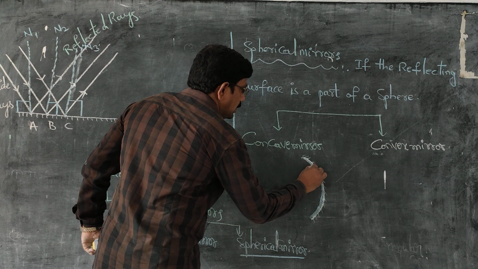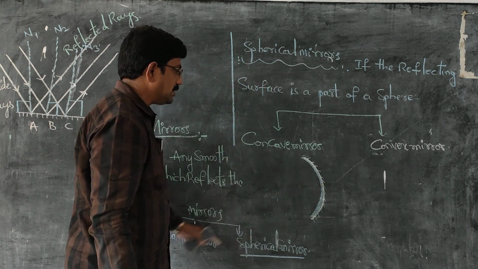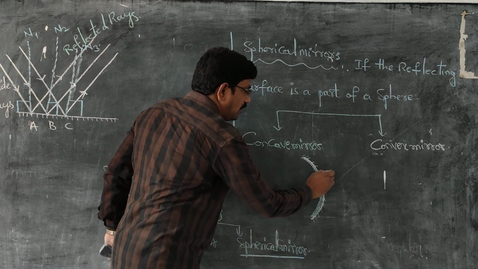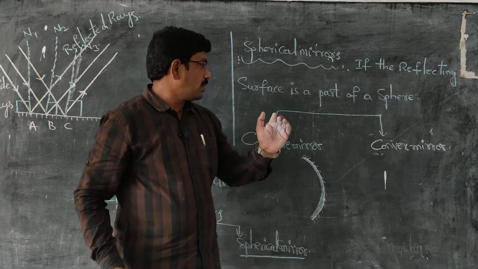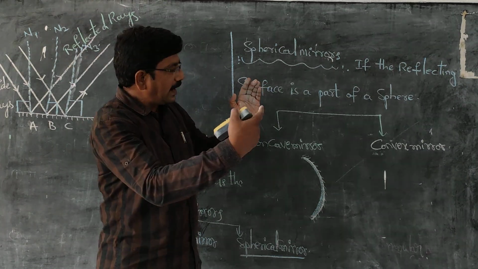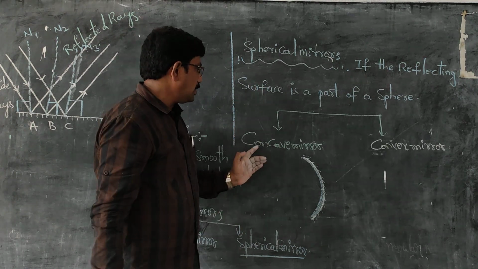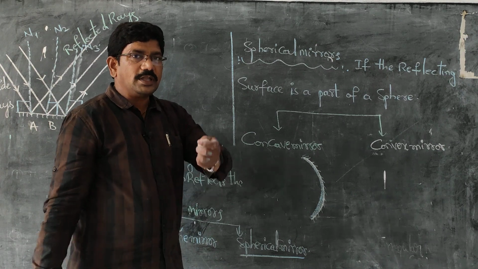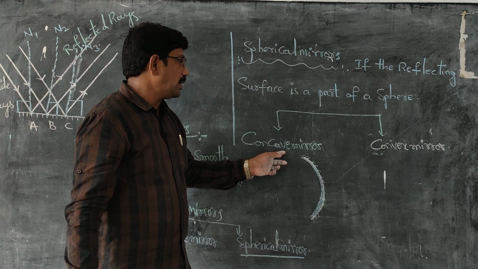This is the polished surface, and this is the non-reflecting surface, but this one is the reflecting, just like a cave. Concave means just like a cave. Light rays strike this curved inside surface, so it is known as a concave mirror. You can see the steel spoon, the inner portion is the best example for a concave mirror.